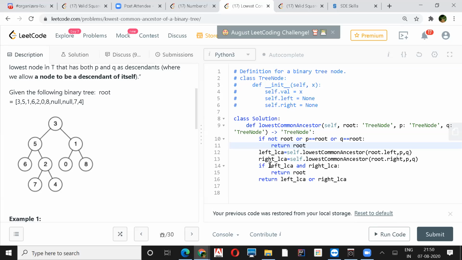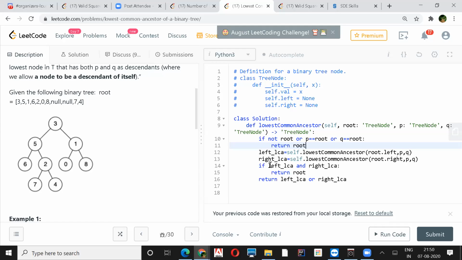But how is the line 14 condition executing then? So basically, if I get something from my left and I get something from my right, and both of them have values, then that means my root is the ancestor, right? For example, if p was 5 and q was 1, then both the left and right calls would have returned me something: the address of 5 from the left and the address of 1 from the right side.